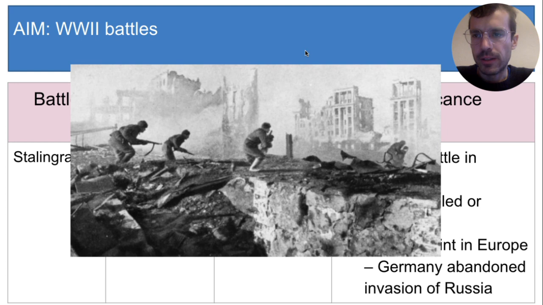Here's what the battle looked like: street fighting in a large city. By the end of this battle, the city of Stalingrad was completely destroyed.